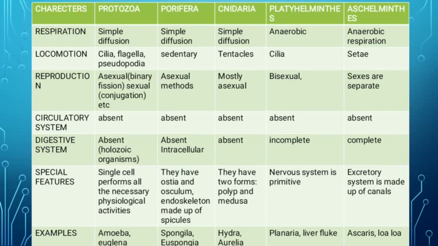Then the next phylum is Porifera. Again respiration is by simple diffusion. Then Porifera, as I have told you, are sedentary, so they do not move from one place to another. Then reproduction is by asexual methods. Then the circulatory system is still absent. The digestive system is also absent, but digestion is intracellular. Intracellular means it takes place inside the organism only, but no organs are present like our digestive system. So special organs are not present inside the body. Then the special feature is that they have ostia and osculum. Ostia are the pores which are used for the entrance of water.